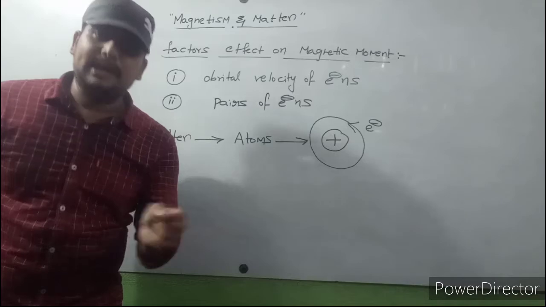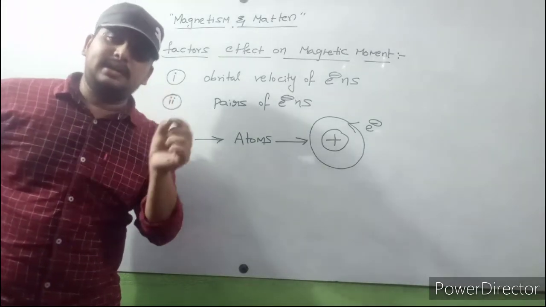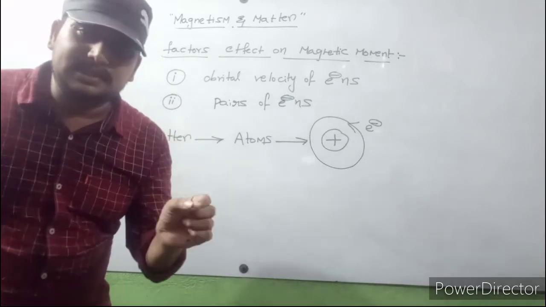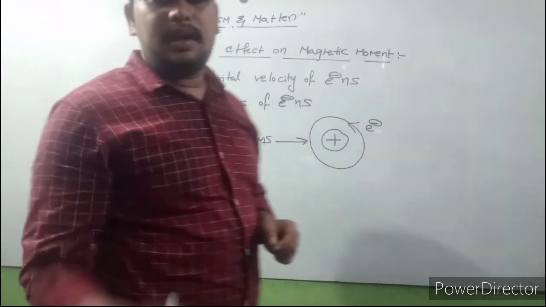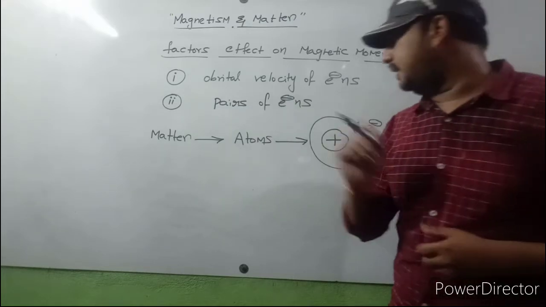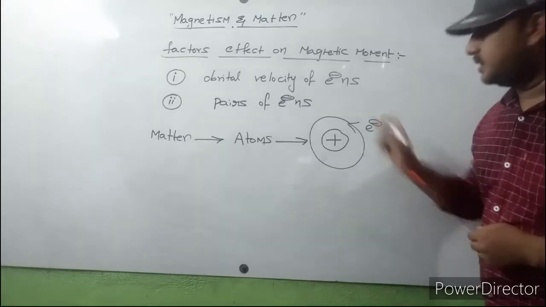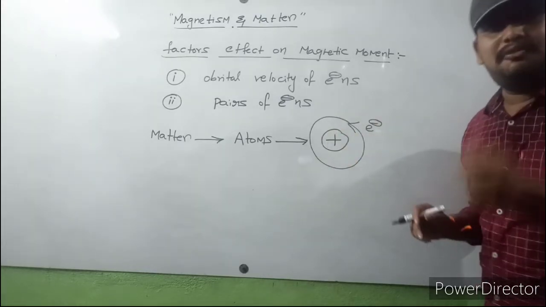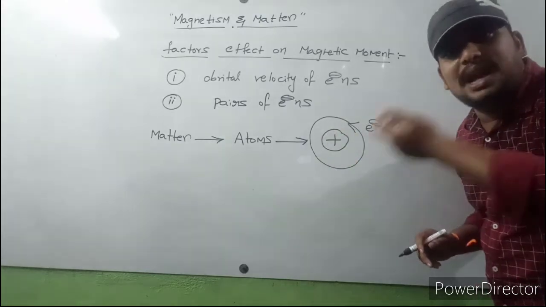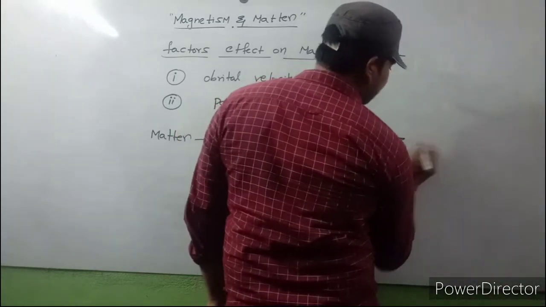You know already, according to Einstein, every current carrying conductor produces a magnetic field. Here electrons are revolving around the nucleus, so charges are in motion. Definitely it will produce some electric current.